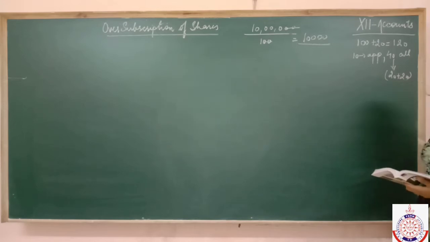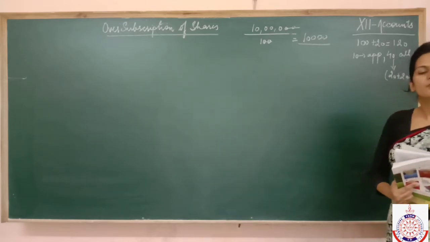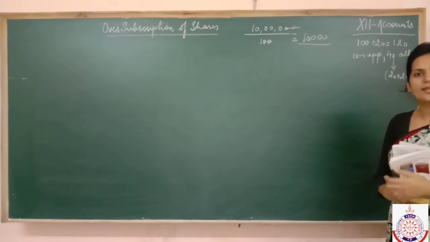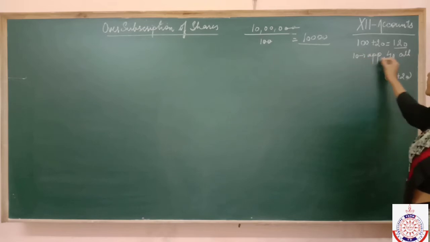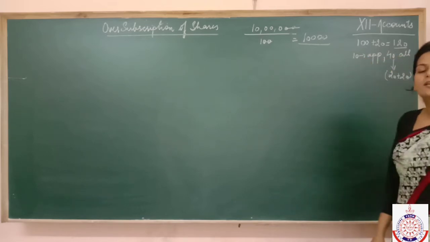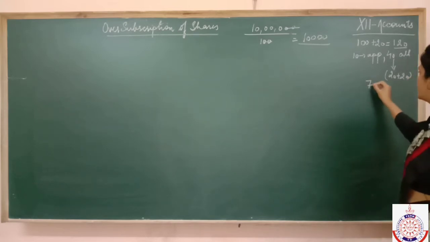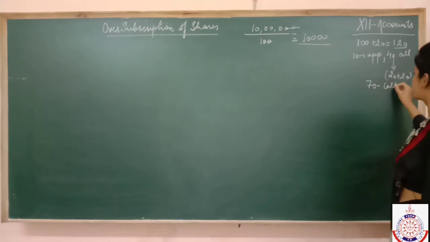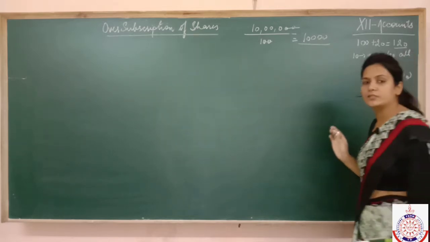And the balance on first and final call. It means we are going to make only one call, so we named it as first and final call. If the value of the share is 120 and 10 plus 40, 50 rupees have been adjusted on application and allotment, so now how much is left? 70 rupees. So 70 rupees will be adjusted on calls. This is the treatment which is given in the book.